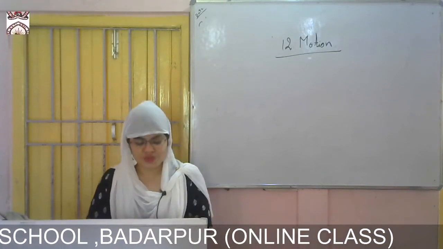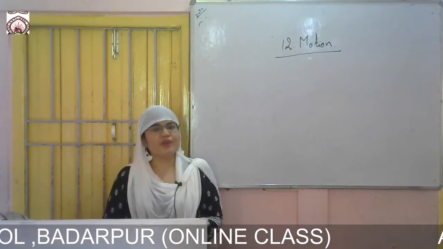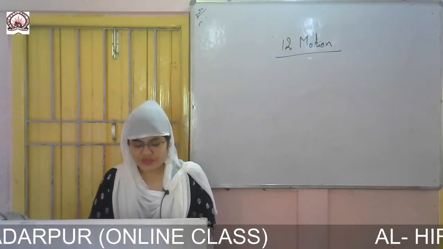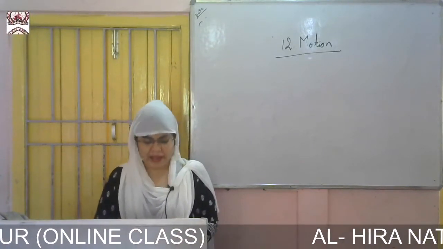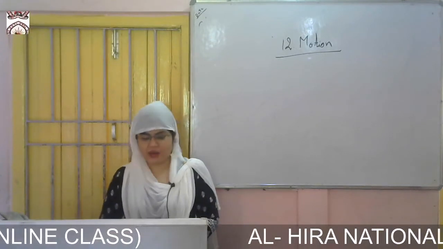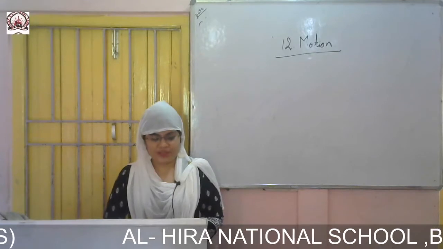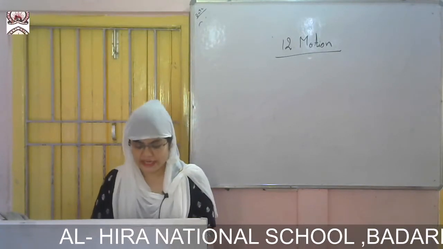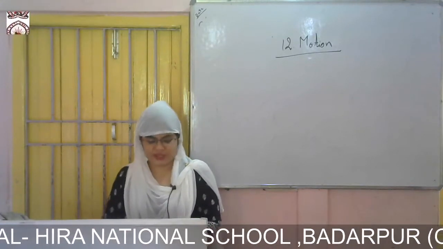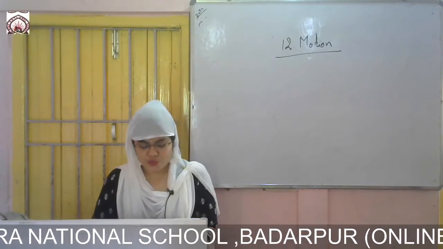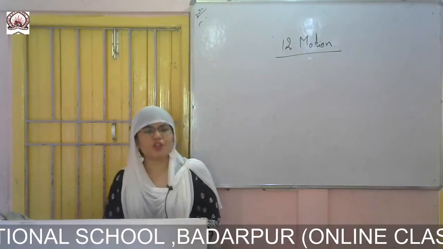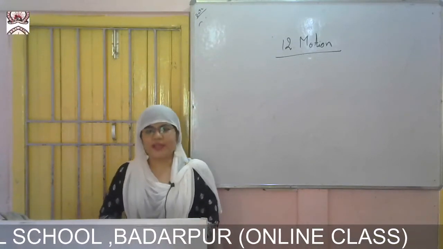So first of all, suppose you are sitting near a window in a train. To you, the trees outside will seem to be moving backward, but to a person standing outside, they will seem to be stationary or at rest. On the other hand, the person sitting next to you will seem to be at rest to you, while he and you will seem to be in motion to the observer outside, okay.